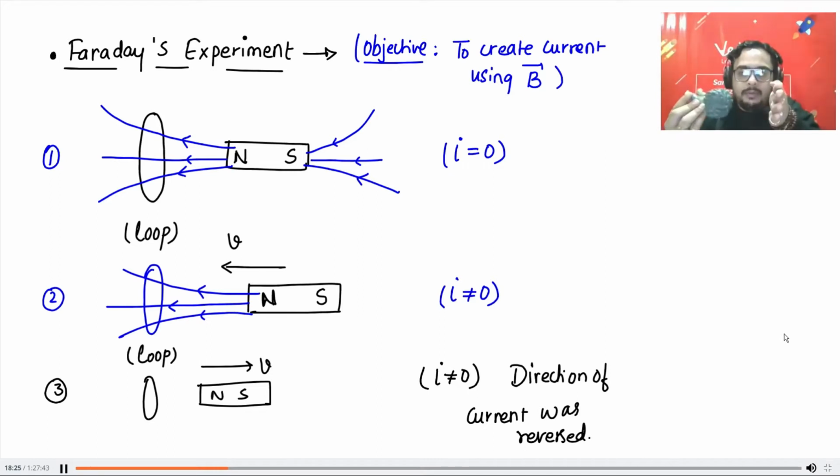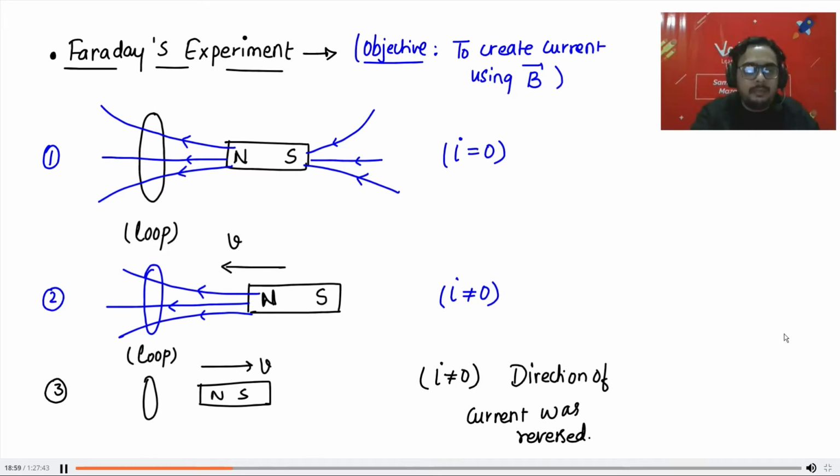When he started moving the magnet towards the loop, there was current in the loop. Current was generated. He got happy and he stopped the magnet. As soon as you stop the magnet, again the current in the loop becomes 0. Then you take the magnet away from the loop. Again current is generated in the loop, but in the opposite direction as compared to the previous direction. So what he concluded was that if I move the magnet with respect to the loop, current is generated.